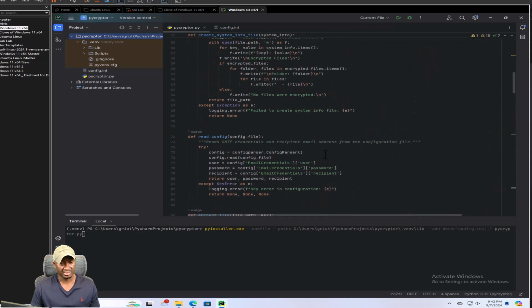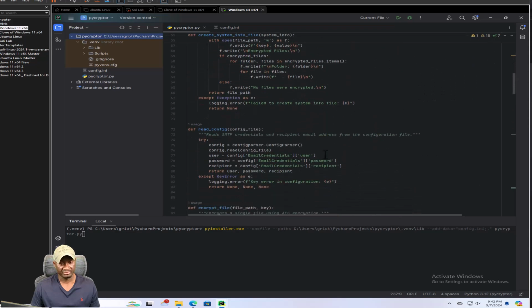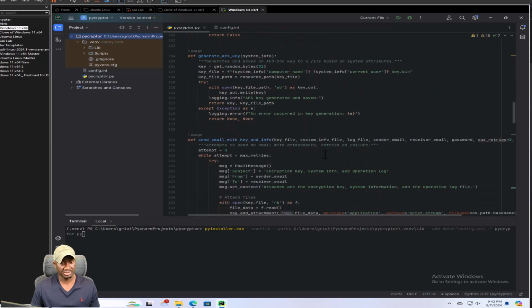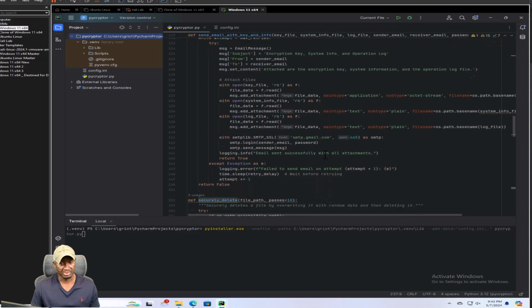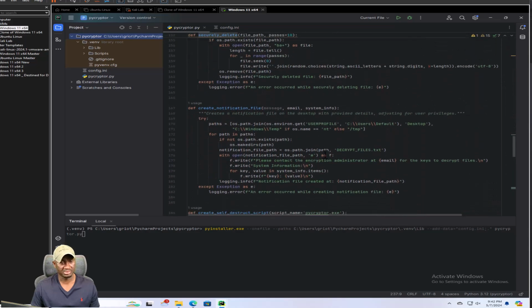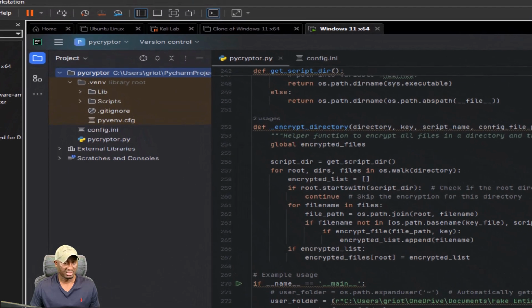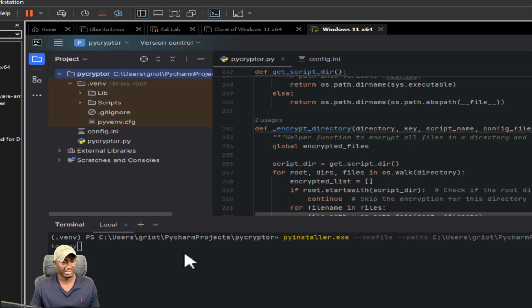Where is that cleanup method where we're doing a system cleanup? We reference pycryptor.exe. It's somewhere in there. I think it's our cleanup. No, securely delete. No, not there. Yeah, there you go, create self-destruct. This is where we reference this exact name. So if I don't name it that same exact pycryptor, this script might not work when it comes to that. So great. Now let's go ahead and run this command.